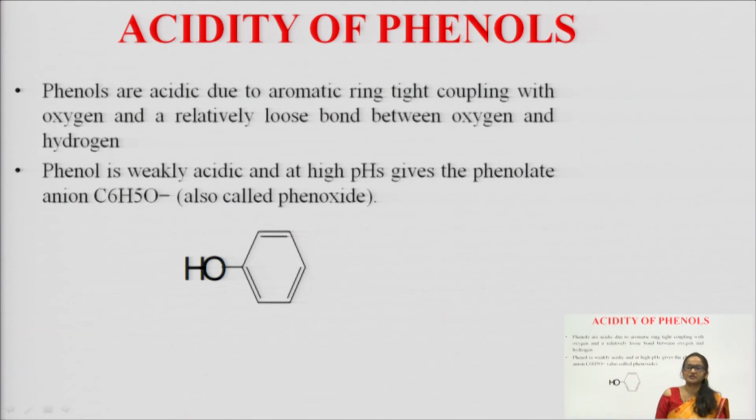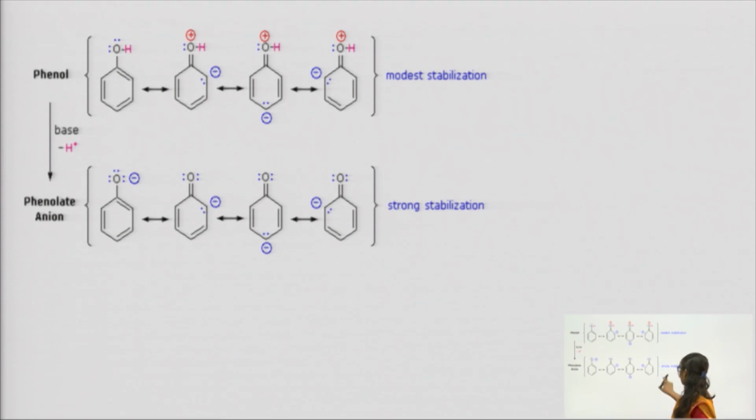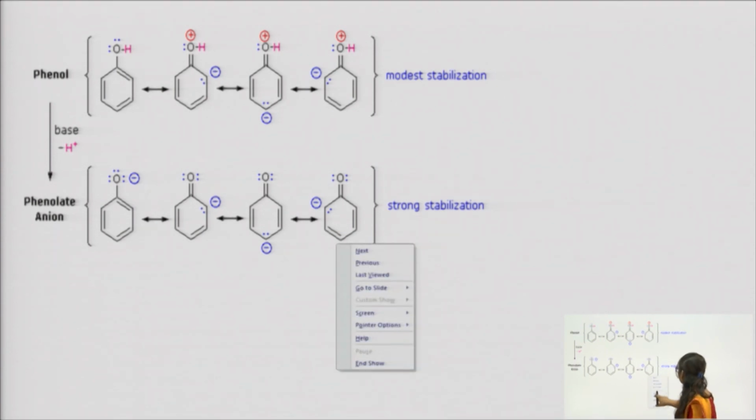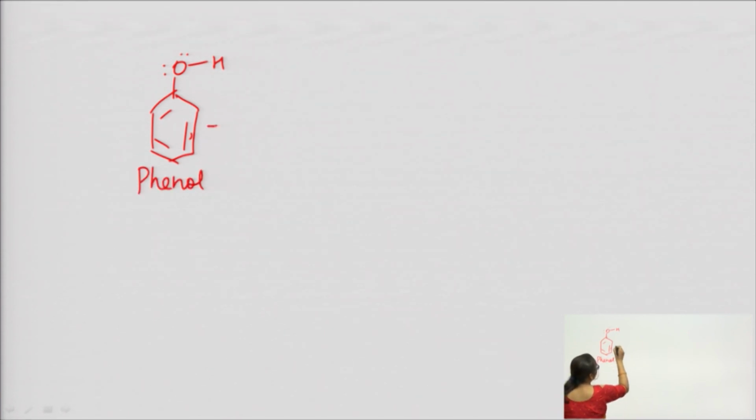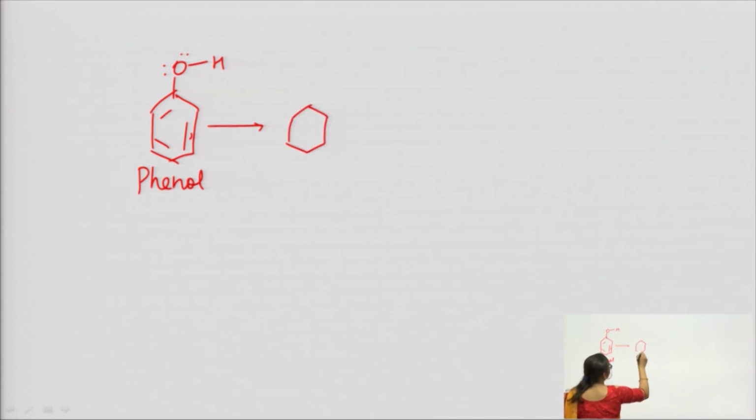The more stable the phenoxide ion is, the more acidic its nature is. Now, I am showing you this. See, this is phenol, right. I am showing you how this happens. Oxygen, hydrogen, and this is phenol, right.